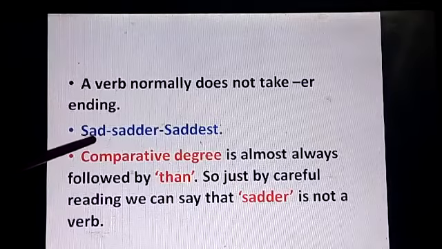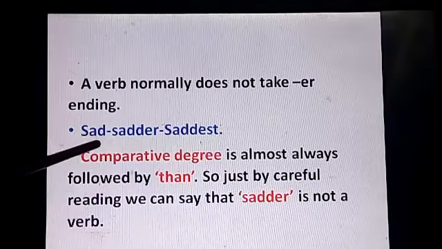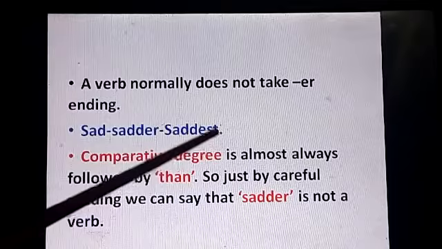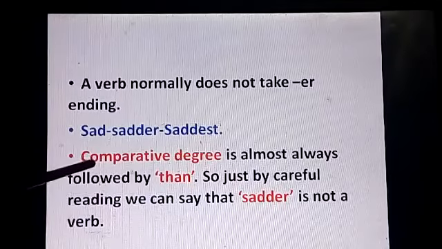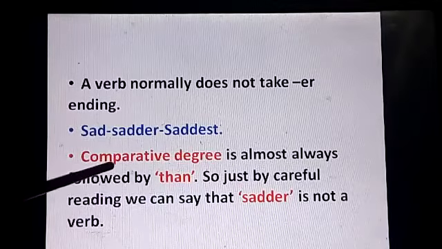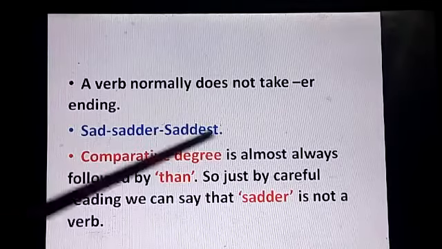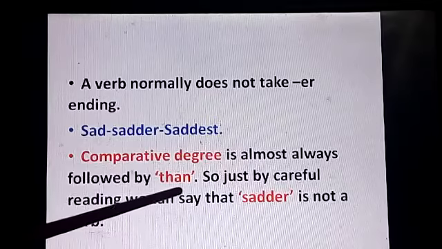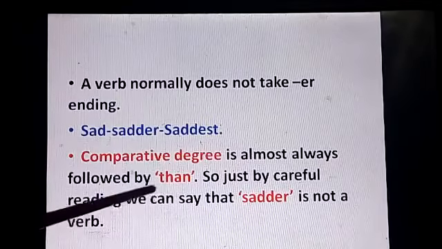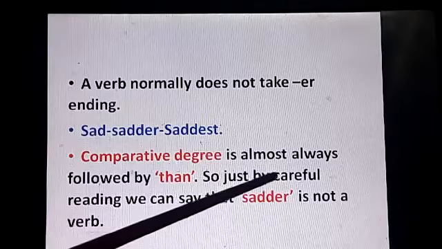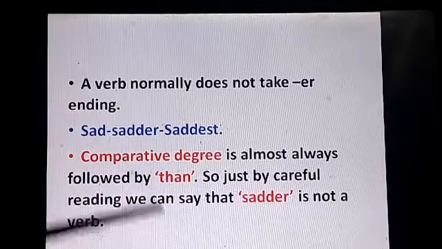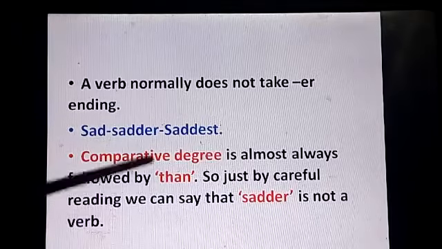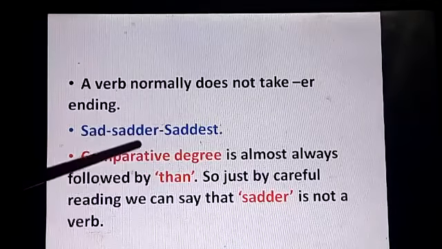So adjective, and this has got three degrees: sad, sadder, saddest. And then another point to remember is comparative degree is almost always followed by THAN. Remember, very important. So just by careful reading, we can say that sadder is not a verb, it is an adjective, it is the comparative degree of an adjective.